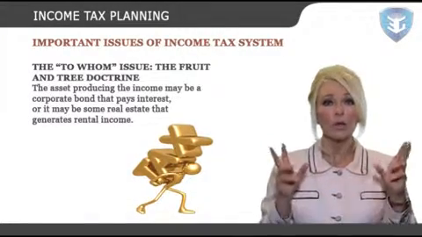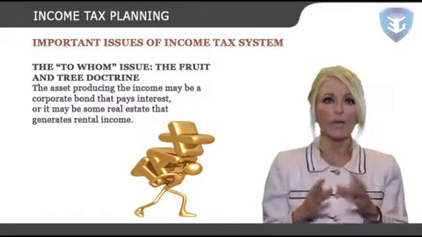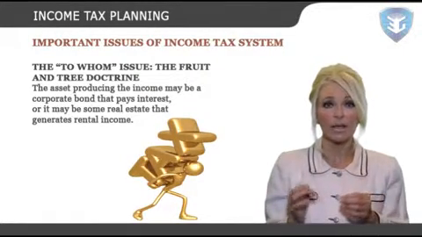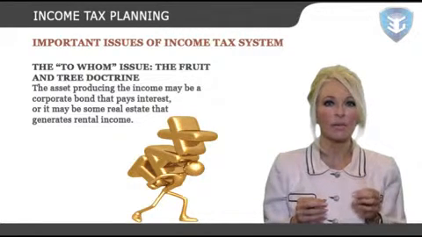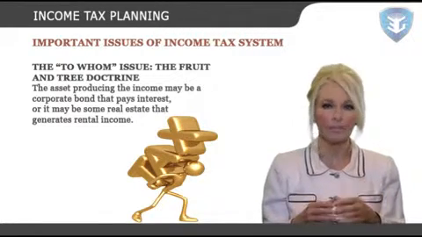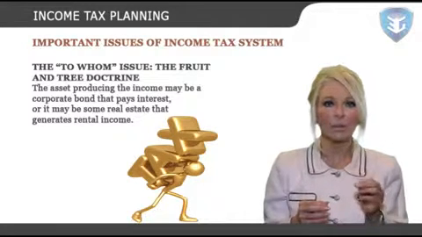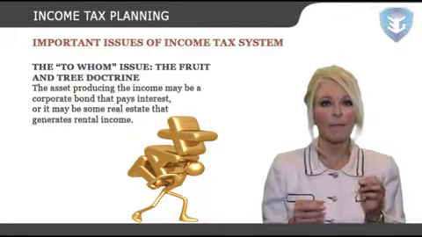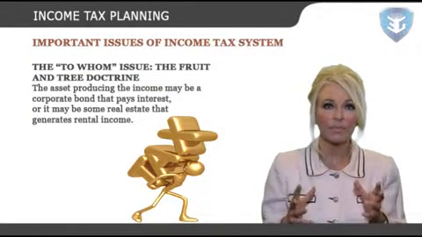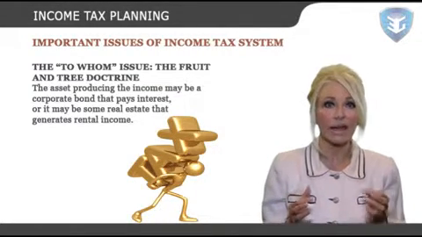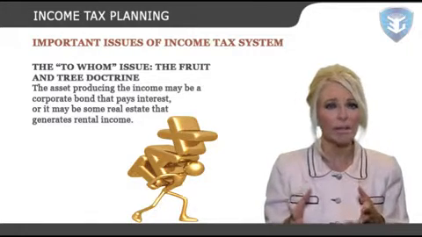The to whom issue. The fruit and tree doctrine. There are many types of assets that produce taxable income. The asset producing the income may be a corporate bond that pays interest, or it may be some real estate that generates rental income.